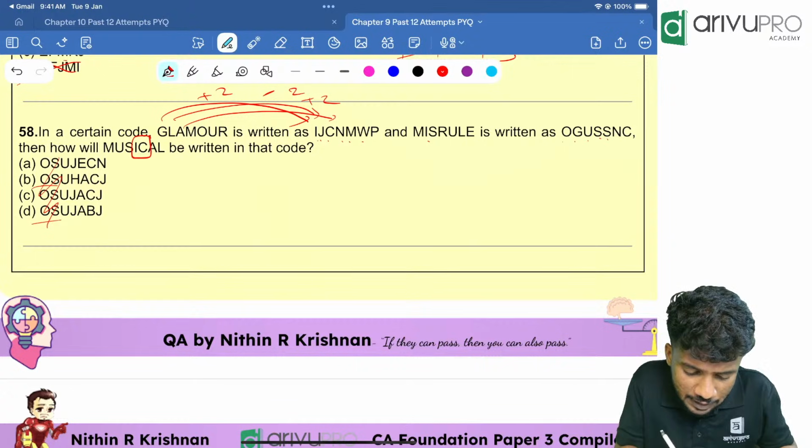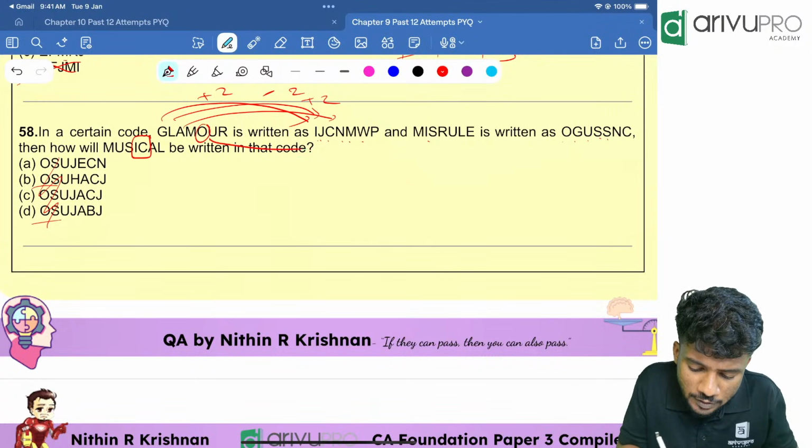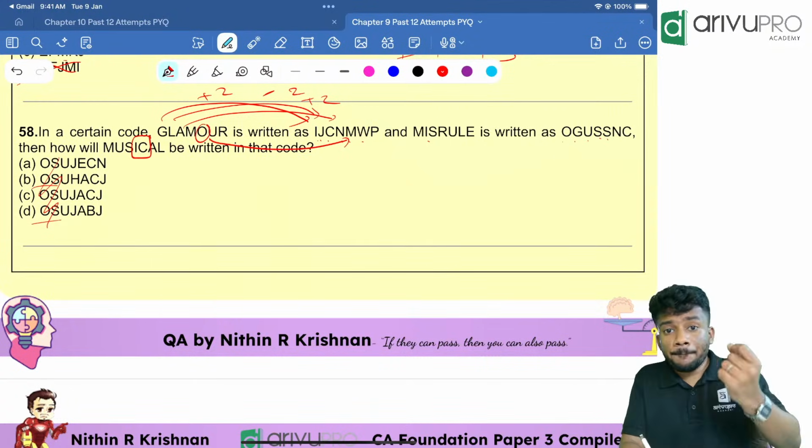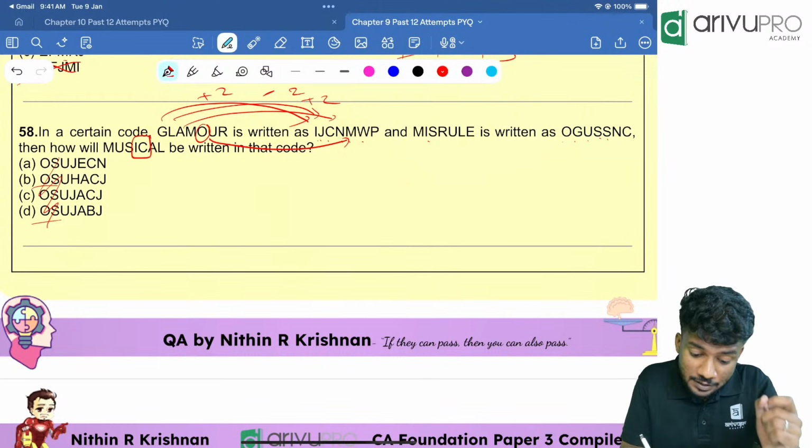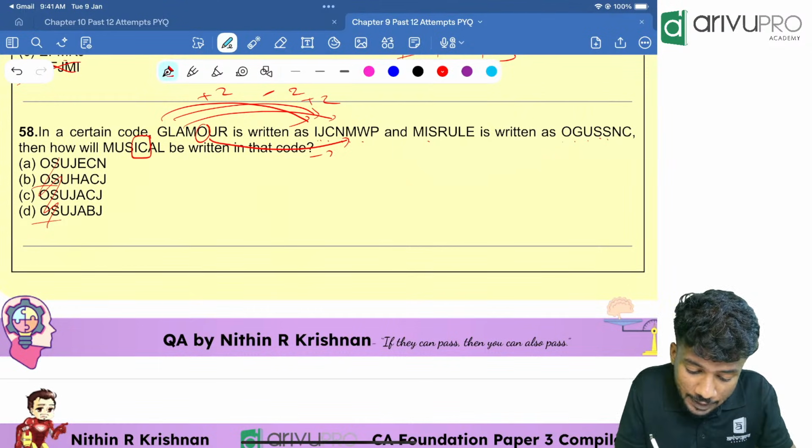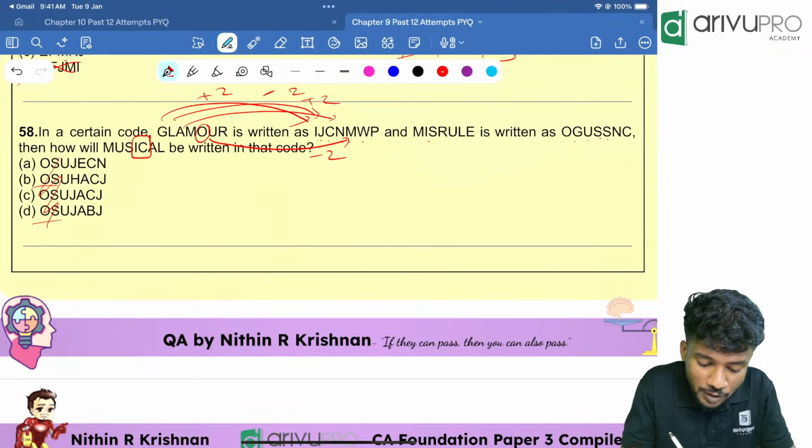Now people, third last is which one? O. O is coded as M. M, N, O. That means it is happening to be what? The minus 2. Third last is minus 2. That means it should be A. That means A should be the third last letter.